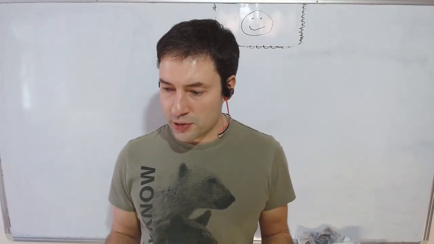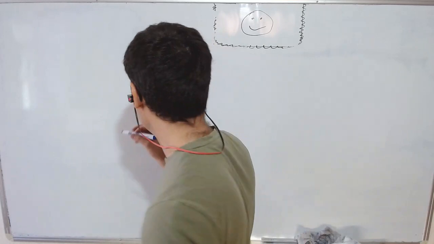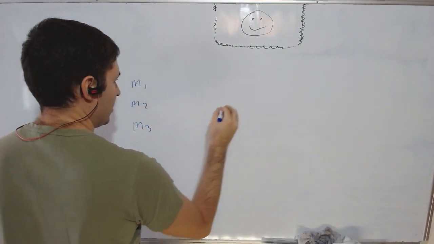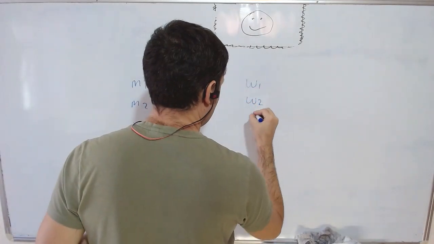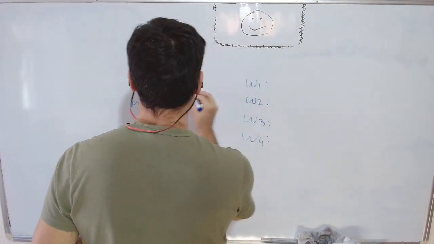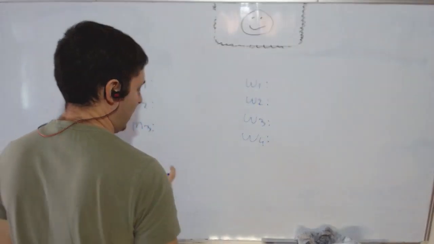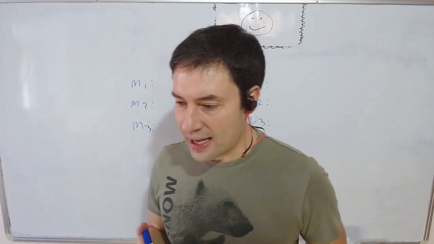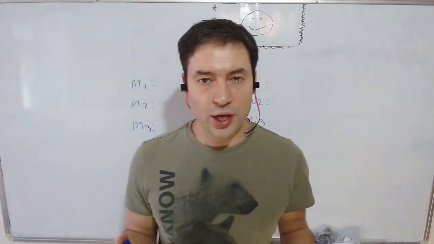So for example, part A gives you a marriage problem. You have 3 men and 4 women. So we have M1, M2, M3, W1, W2, W3, W4. And it basically asks you, well, can you write down preferences such that the stable match is unique?